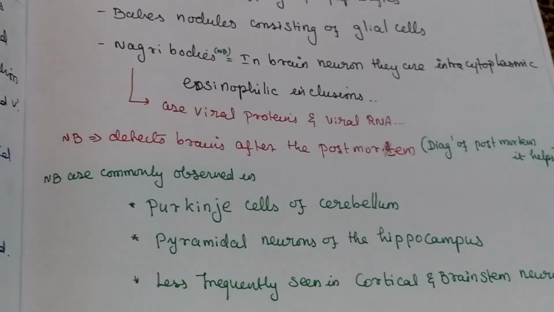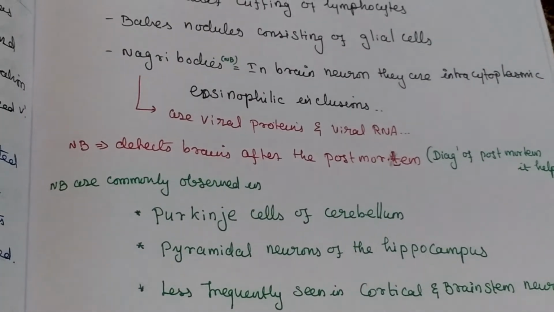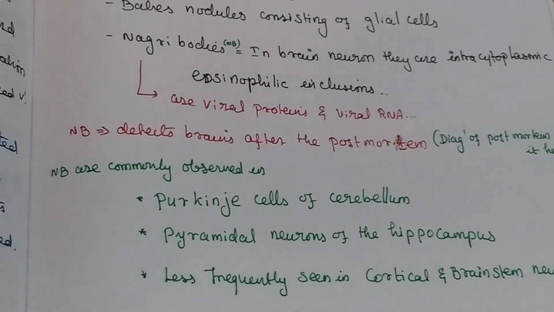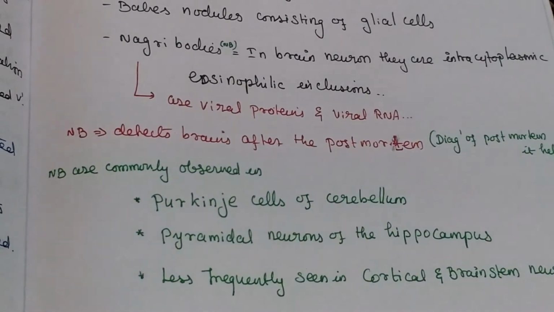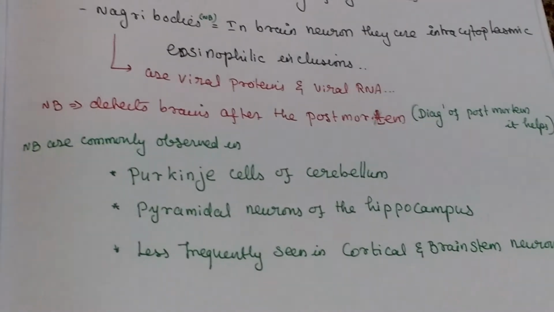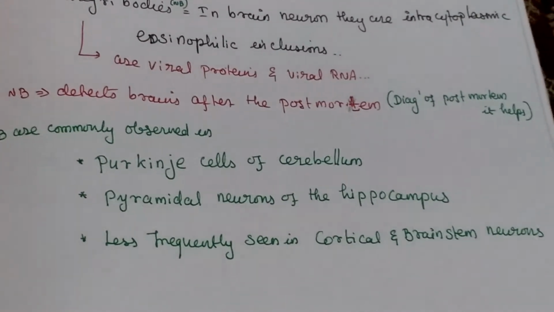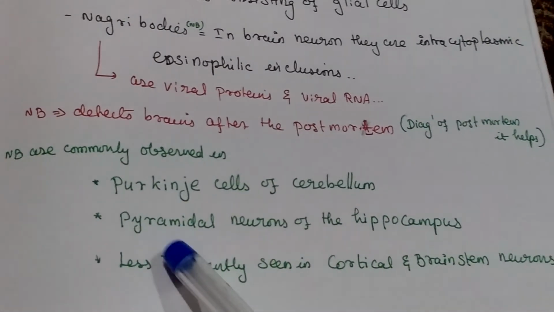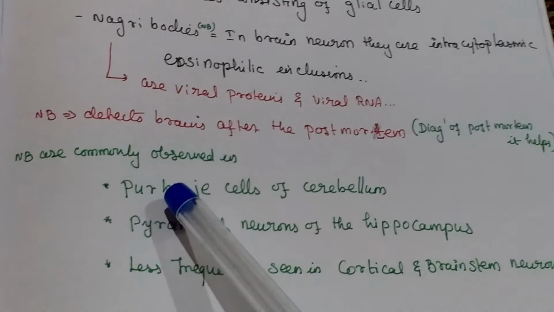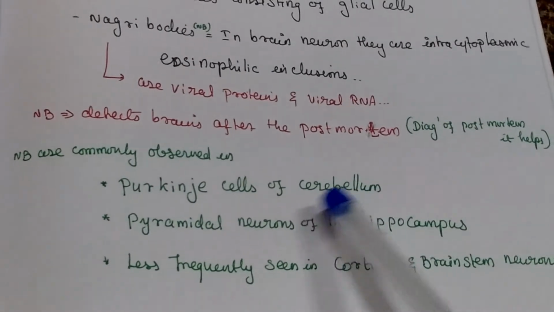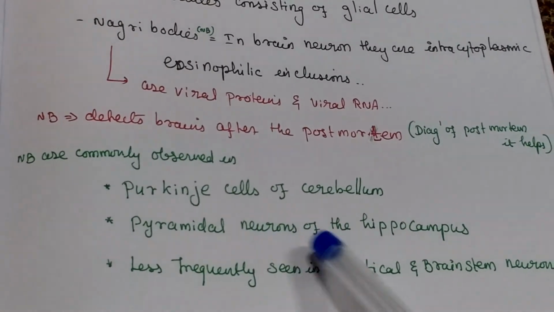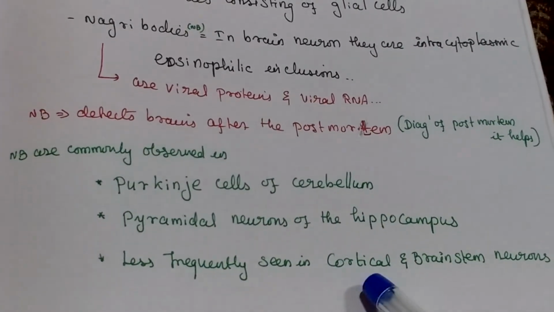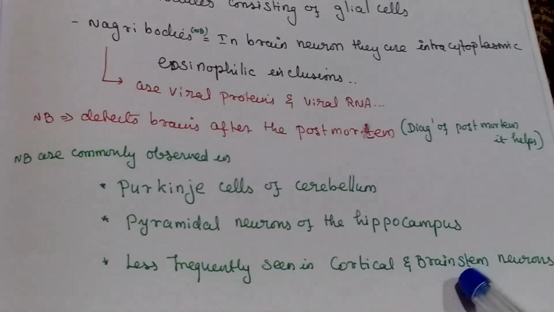Negri bodies are commonly observed in Purkinje cells of the cerebellum, pyramidal neurons of the hippocampus, and less frequently seen in cortical and brainstem neurons. Where is it observed? Purkinje cells of the cerebellum, pyramidal neurons of the hippocampus and less frequently in cortical and brainstem neurons.